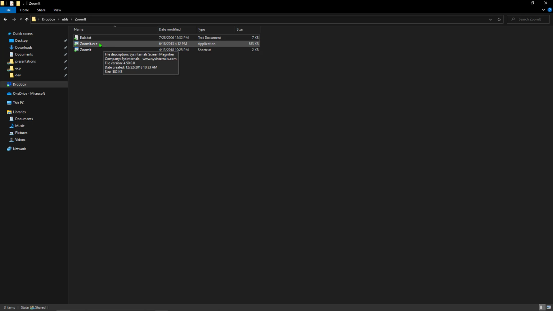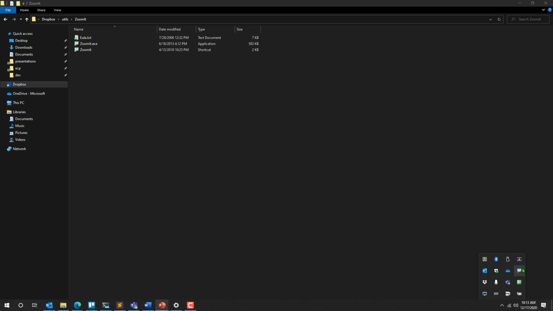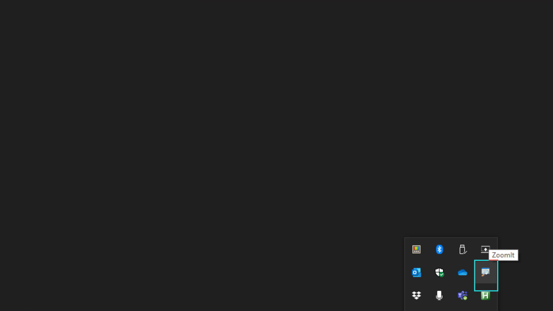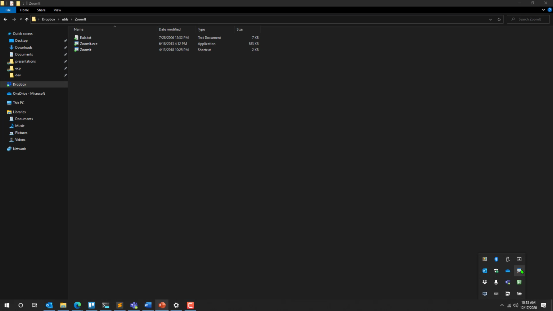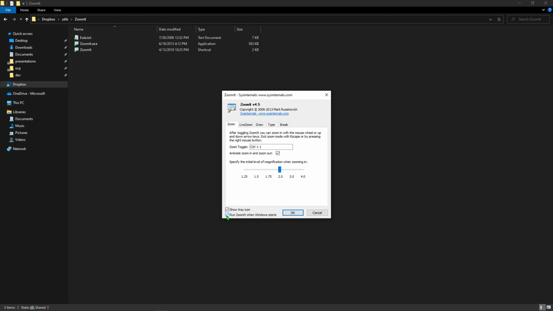You're going to see that ZoomIt is just an exe. Nothing else to it. So you can just double click this to run it. Now I'm not going to double click it right now because I already have it running, which if I come down to my system tray, we can see right down here, it's already running. And if I click on this with my right mouse button and click options, the next thing I want to point your attention to is this checkbox at the very bottom left where it says run ZoomIt when Windows starts. Make sure you have this checkbox checked.